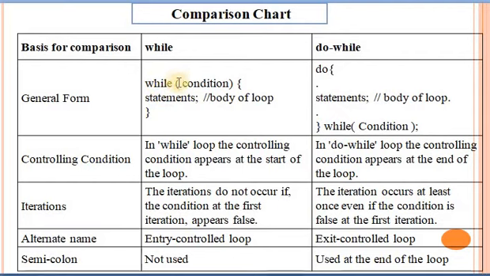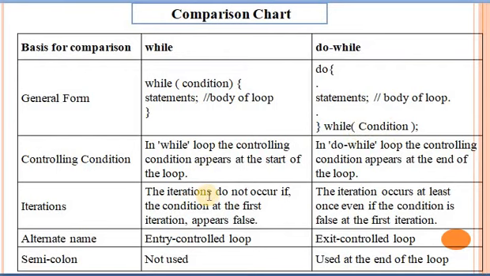While loop, the syntax of while loop is while condition, statement is block of body of loop. Here do, then statement and the while condition. At the end of loop, we'll check the condition in a do while loop, and at the start of the loop we'll check the condition. Next is controlling condition. In while loop, the controlling condition appears at the start of loop, and in do while loop, it appears at the end of loop.